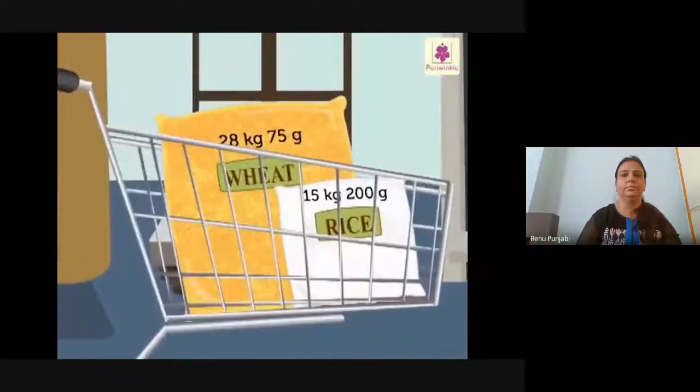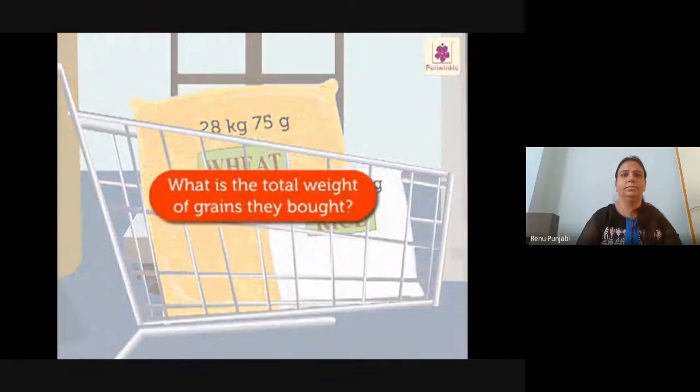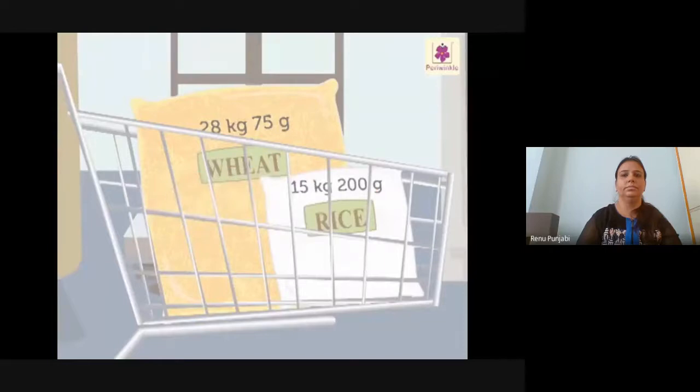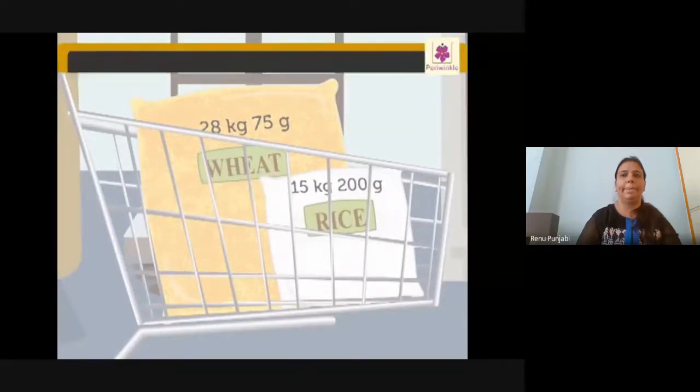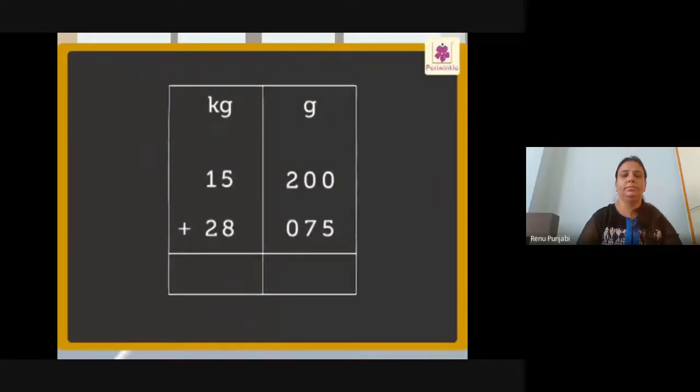Do you remember how to find the total weight of the rice and wheat we just bought? Yes, it is very simple. We have to find the total with the help of the rules of addition. And we should always add the grams to the grams and the kilograms to the kilograms, like this.